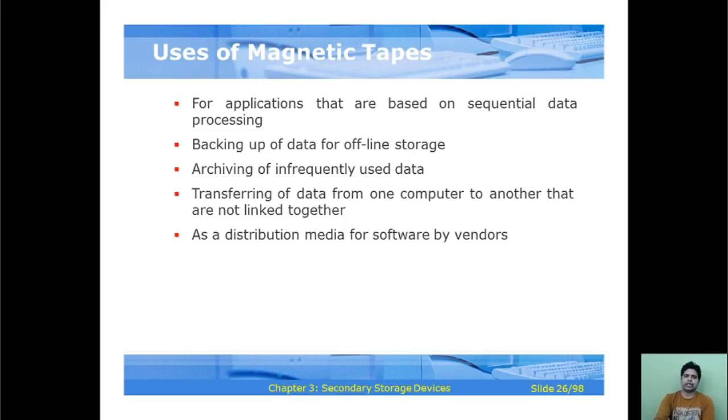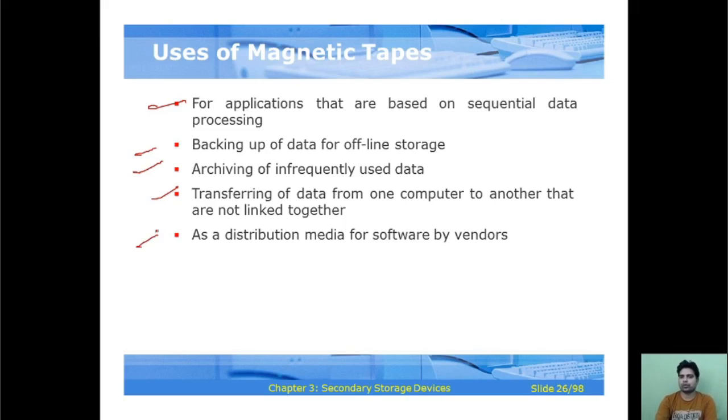Uses of magnetic tapes. There are different uses regarding the magnetic tape: applications that are based on sequential data processing, backing up data for offline storage, archiving of infrequently used data, transferring of data from one computer to another that are not linked together, and as a distribution media for software by vendors.